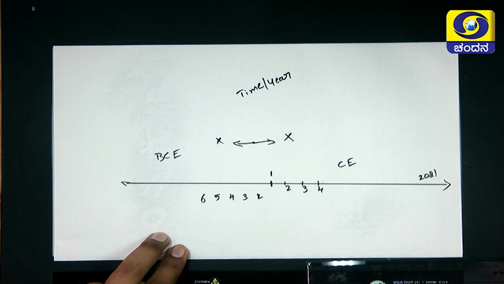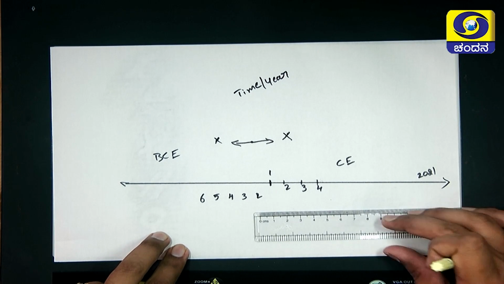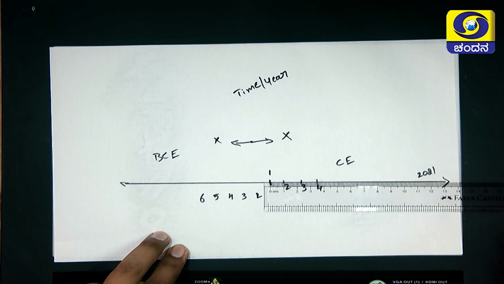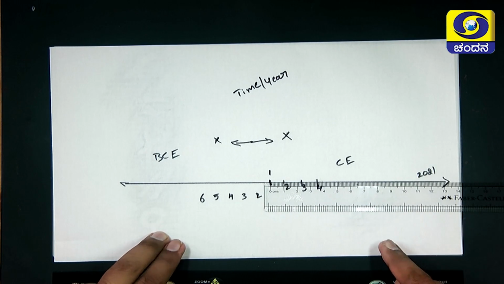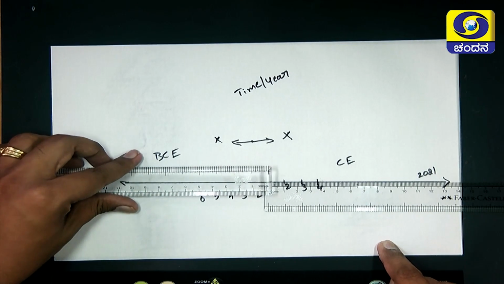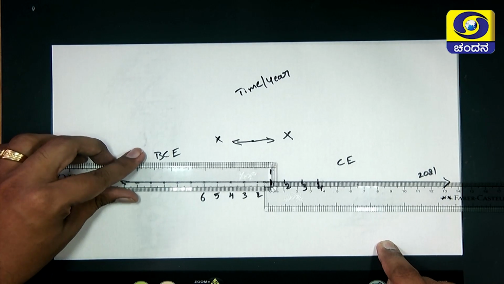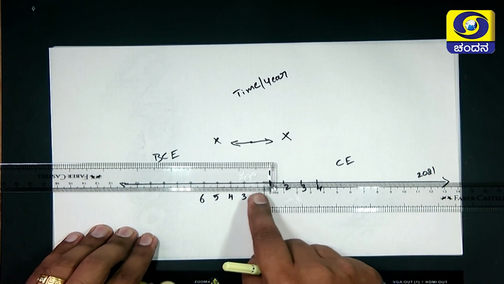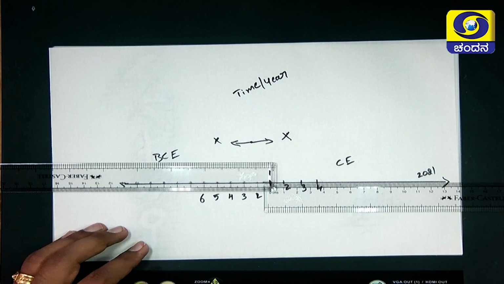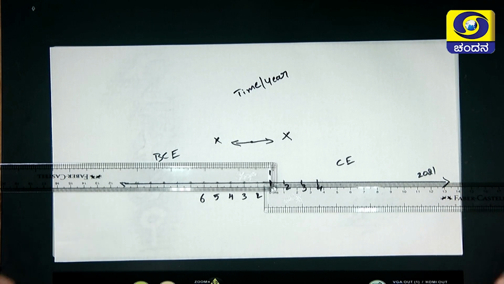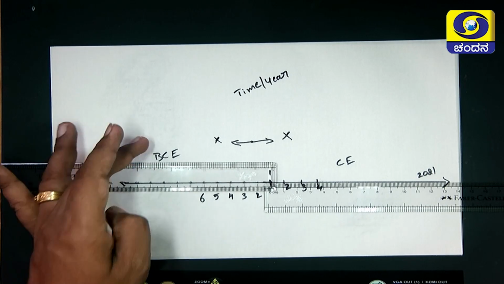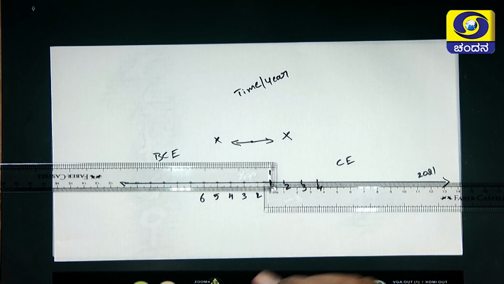CE and BCE can be understood easily with the help of two scales. See, one is 1, 2, 3, 4, it goes like this. The other one is, if you keep the scale in reverse, see, 1, 2, 3, 4, it goes in the reverse direction. So, in future also we don't know when the time is going to end. In the past also we don't know when the time was started. So, the past time is considered as BCE and the present, after the birth of Jesus Christ, is considered as common era. Do you understand?